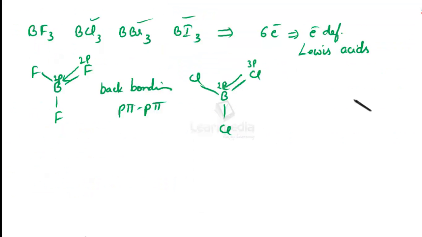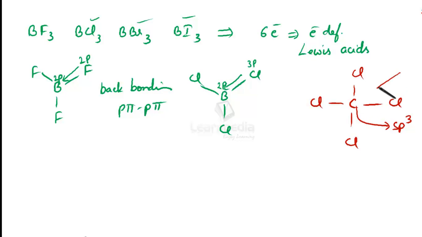But when we take the case of carbon tetrachloride, the carbon atom undergoes sp3 hybridization in the case of CCl4 and all the valence electrons of carbon are involved in bonding. So there is no chance of any vacant orbitals, and as it has attained octet configuration, there is no chance of any back bonding in the case of carbon tetrachloride.